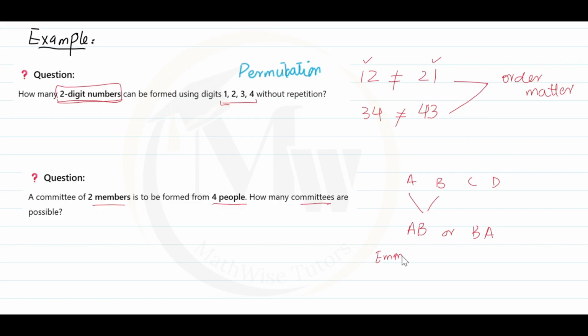Like if we choose Emma and any other person, let's take Hadi, or if we choose Hadi first and then Emma, that's not an issue because these are people of the same committee. So it shows that order does not matter. If order does not matter, that means this is a combination. This way we identify whether we need permutation or combination.